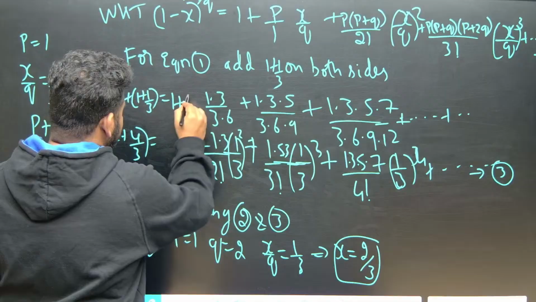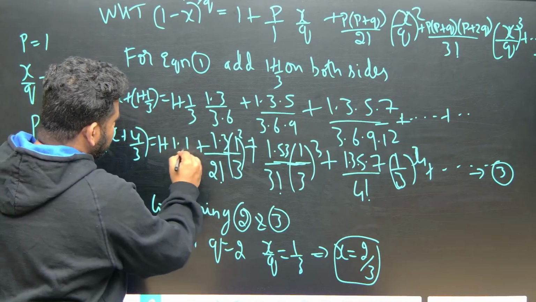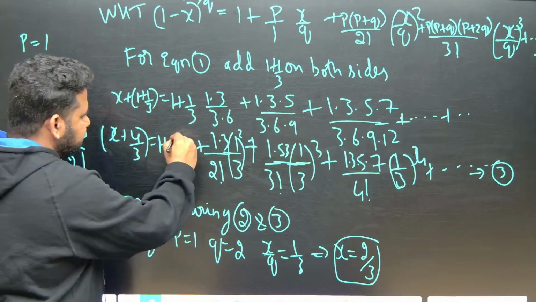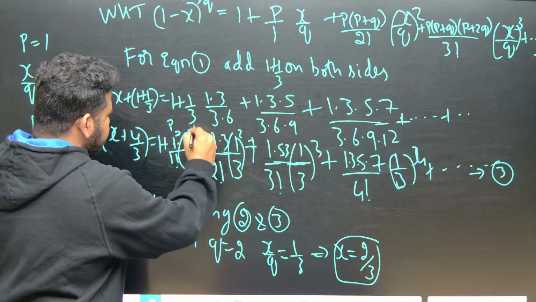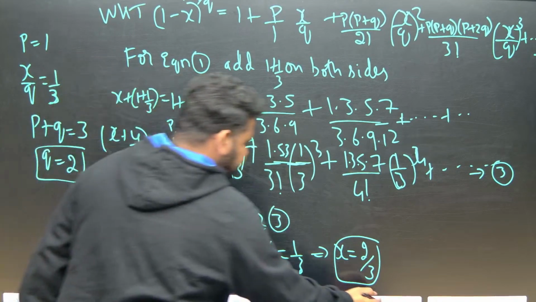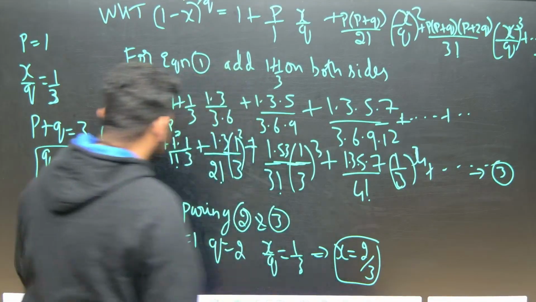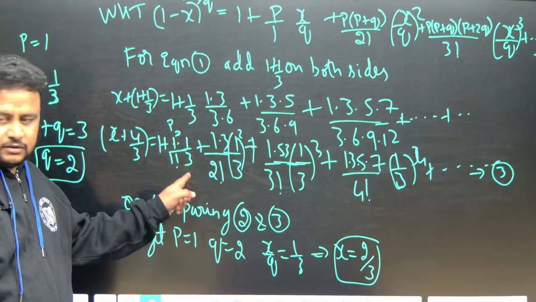1 plus 1 by 3 means 1 into 1 by 3 by 1 factorial. Here 1 is P, and 1 by 3 is nothing but x by q. That is what I am telling. Clear? This is 1 by q. So this is 1 by 1 factorial into x by q, which is 1 by 3.